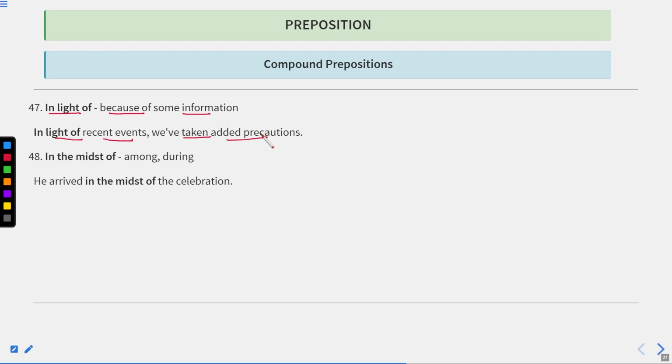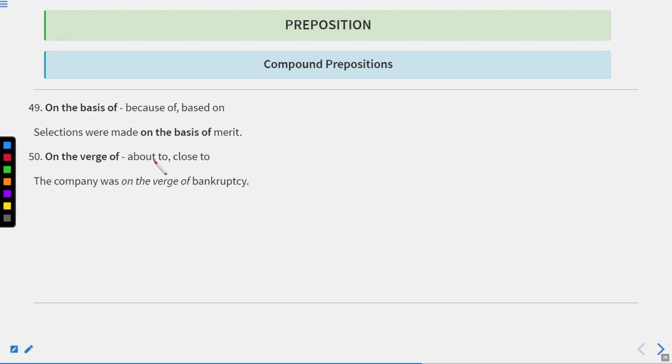In the midst of, among or during. Now midst refers to something which is in the middle. So among or during. He arrived in the midst of the celebration. It means during the celebration, while it was going on. Or in the middle of the celebration.